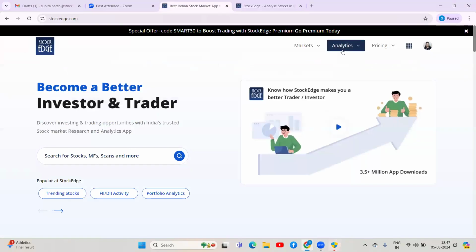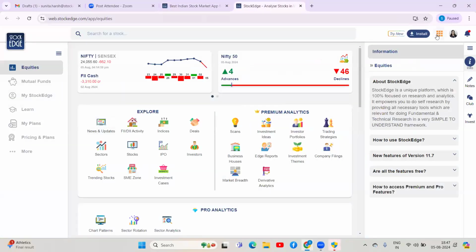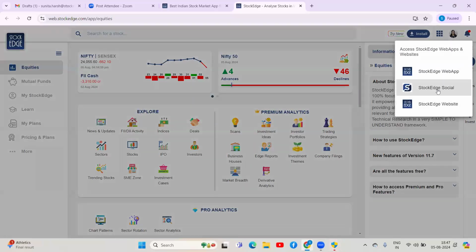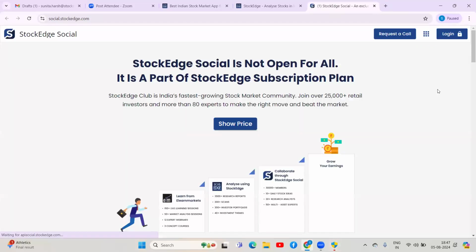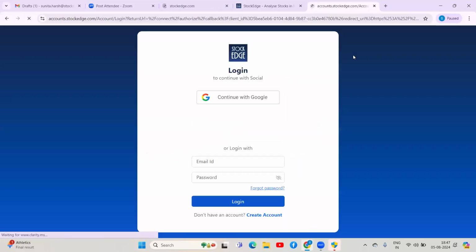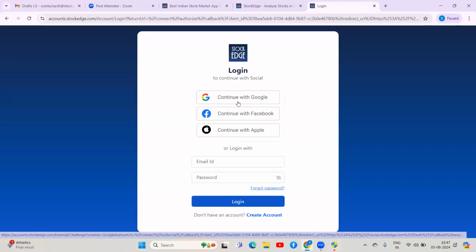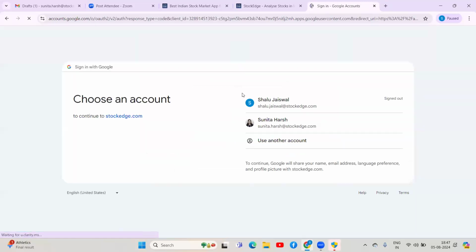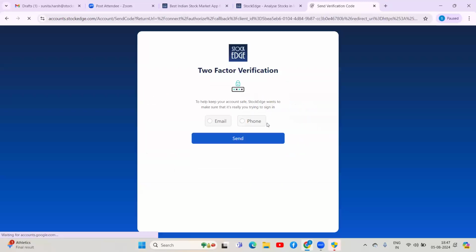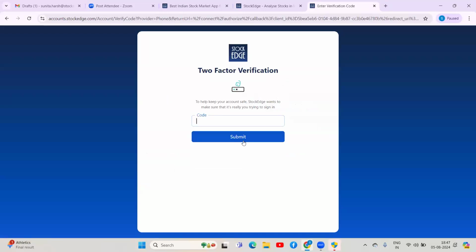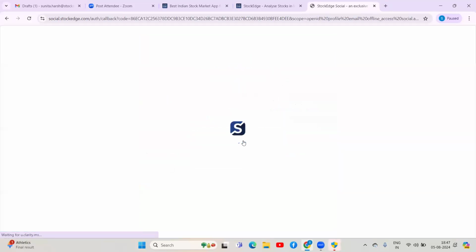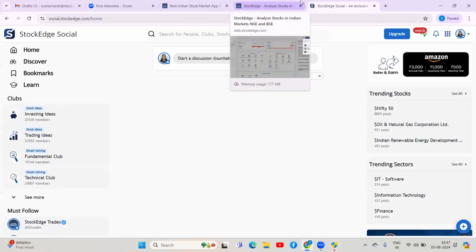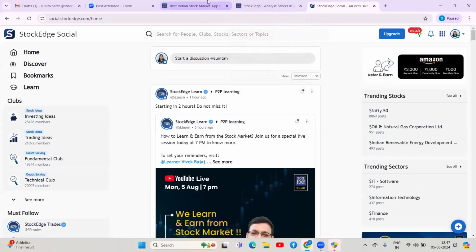If I want to go to Social, I can directly go to the social app from the web app here. See, the second one which you see is Stockedge Social. Yes, I have been logged out. Let me just log in right away. So this is the social platform which you can see. Okay, so this is how it looks.